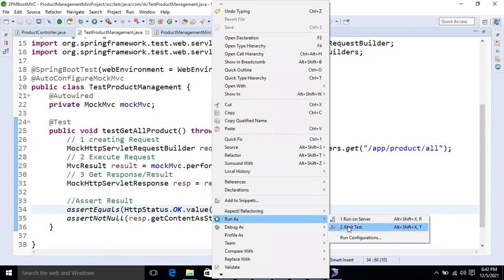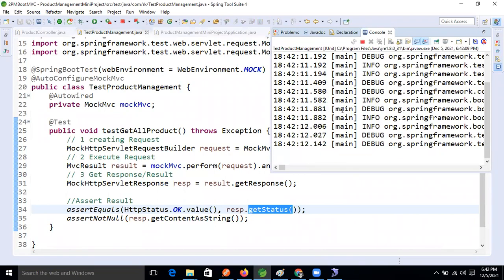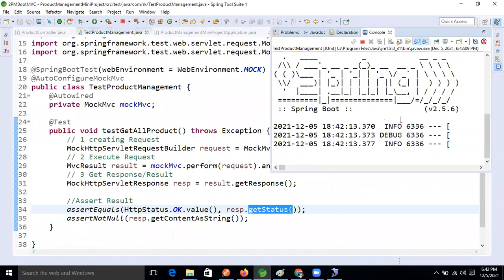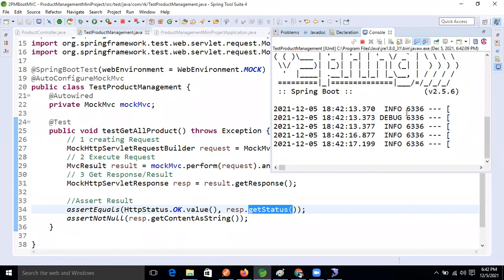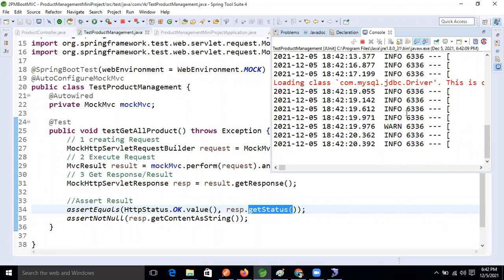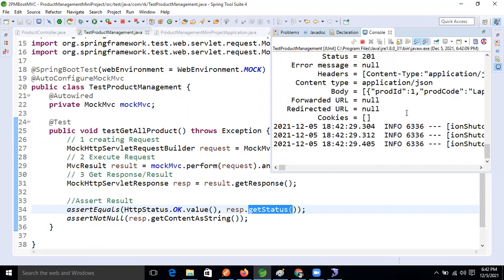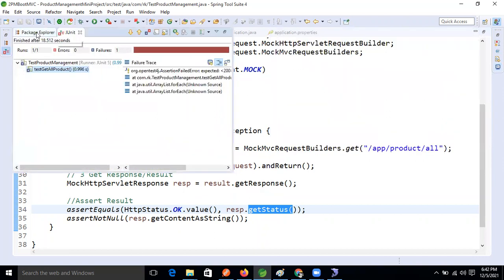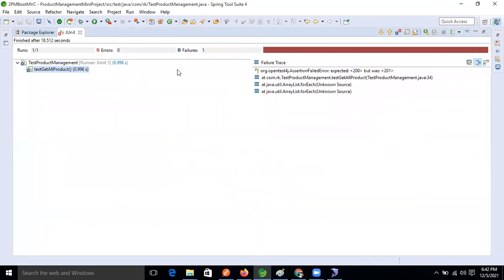This time our test will fail. Why? Because by default the container is starting now. Our mock framework is starting this container; we are not starting it explicitly. See this, the magic of the mock framework. Now we are getting the error message here. In assert equals, the first and second arguments are not matching. See the failure error: expected is 200, but we are getting 201.